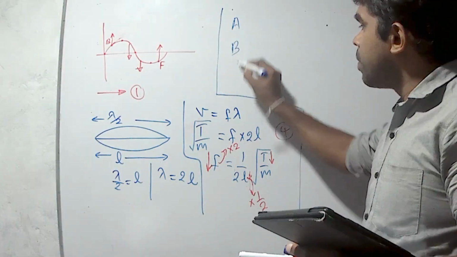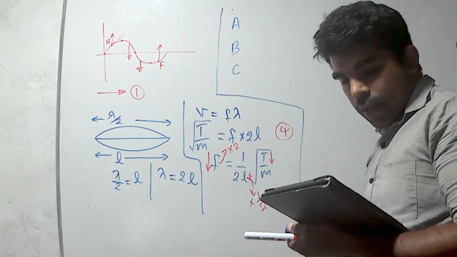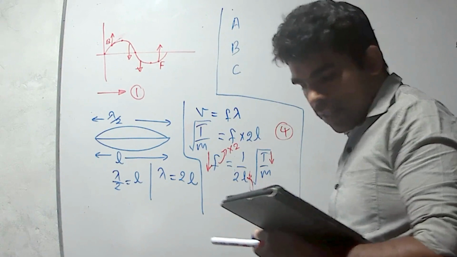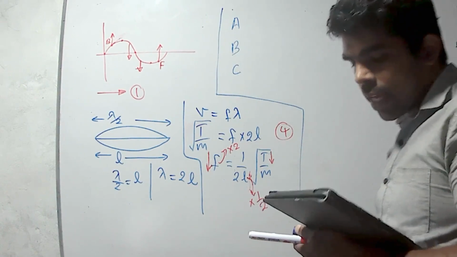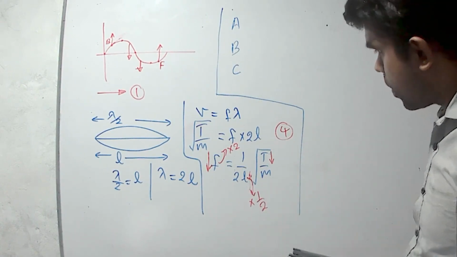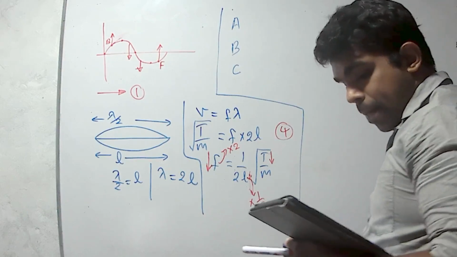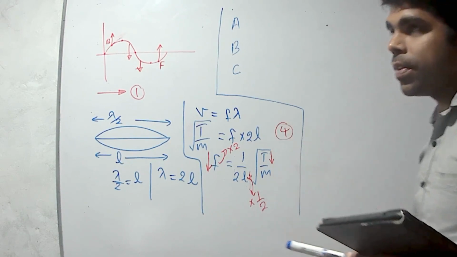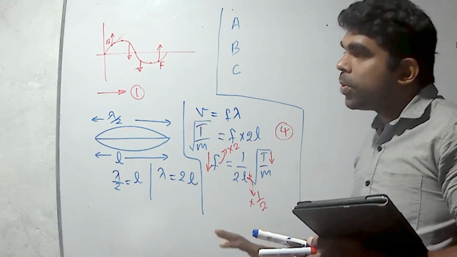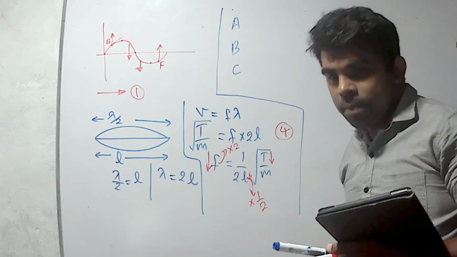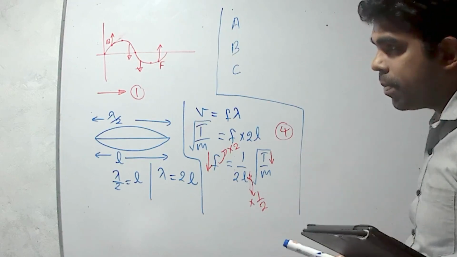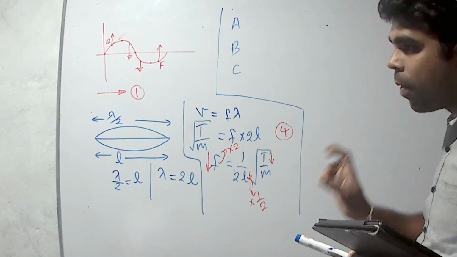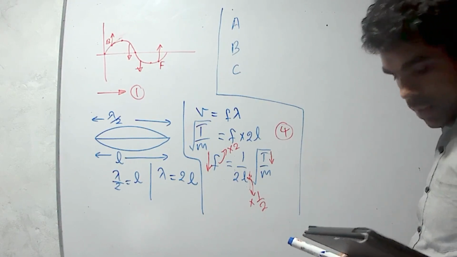Two vibrating strings under the same tension would produce beats if there are 3 statements A, B and C. The wavelength of their sound differ only slightly. We know that we can observe beats if there are 2 waves in a medium at the same time with a small difference of frequency.